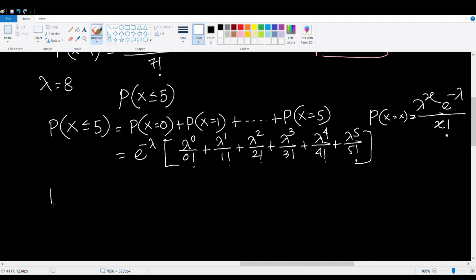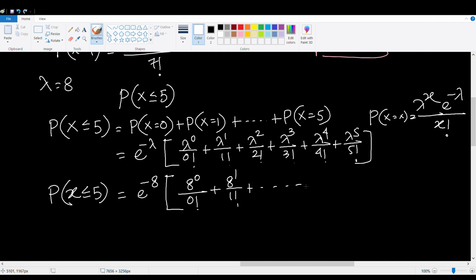So we can say that p when x is less than or equal to 5 is going to be e to the negative 8 times, and then we're going to plug in the values of x from 0 to 5. So 8 to the power 0 by 0 factorial, 8 to the 1 by 1 factorial, all the way up to 8 to the 5 by 5 factorial.